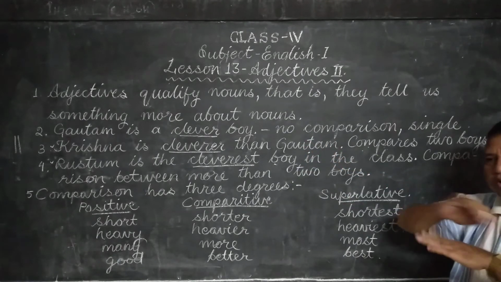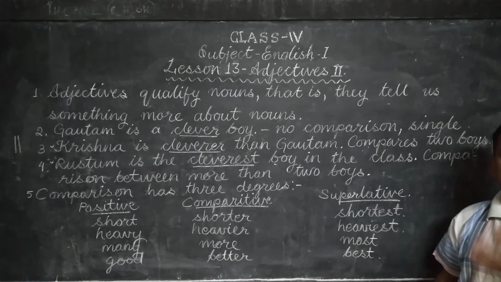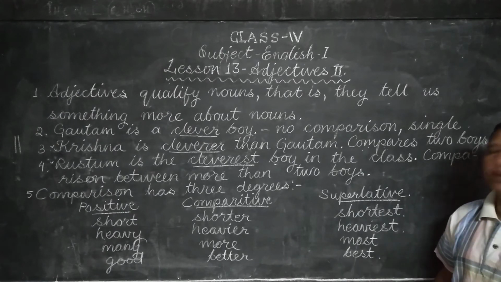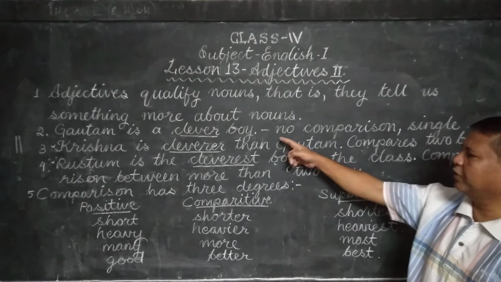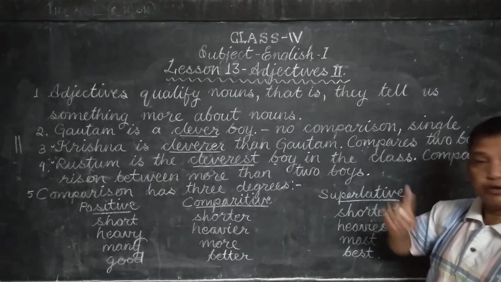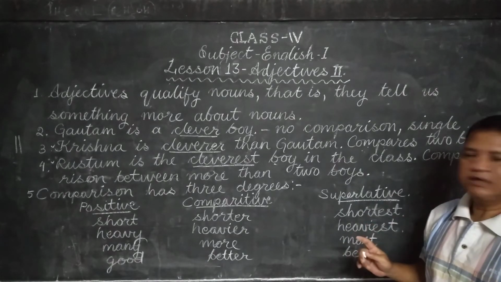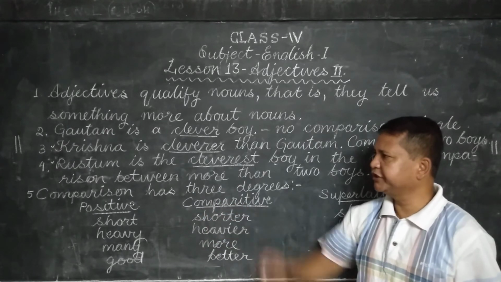Here, Gautam has not been compared with anybody else. So, Gautam is a clever boy. We are not comparing. That is called positive degree.